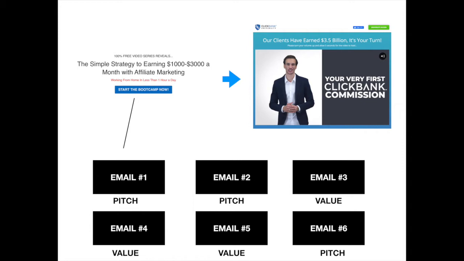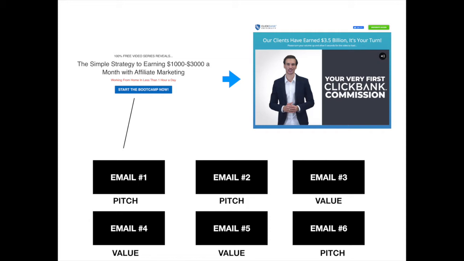So they're going to start seeing this offer right here where they can learn about how to get their first ClickBank commission. Again, we found this product on ClickBank, right? And then they're going to start receiving emails. So as you can see here, I put an example of 6 emails they're going to get in a follow-up series. So the first email and the second email, I put pitch underneath. So what we're going to do with those first 2 emails, as soon as they opt in, they're going to get an email on the first day that's going to bring them back to our offer, this ClickBank offer. So that way, if they didn't purchase the first time they submitted their email address, they're going to receive an email, and then if they want to purchase it later, here's an opportunity for them to do it.